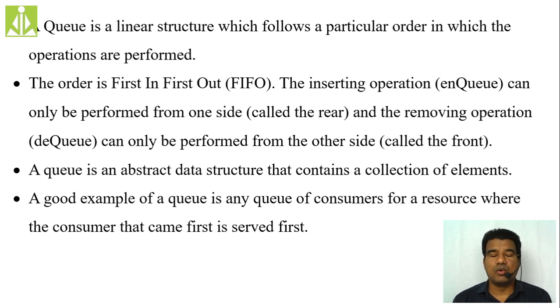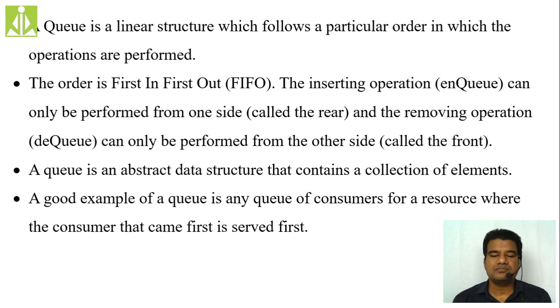And a queue, like your stack, is also going to store all elements of the same type.